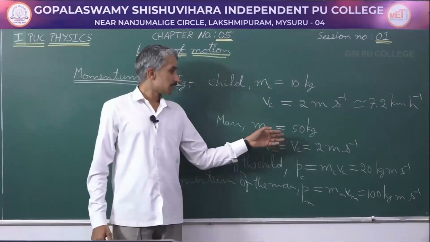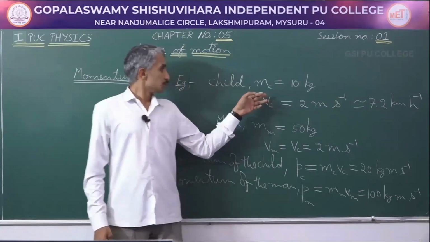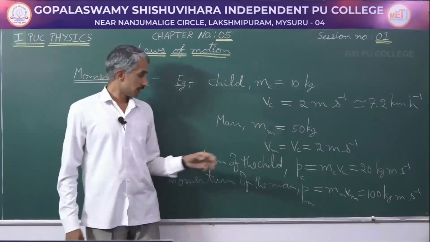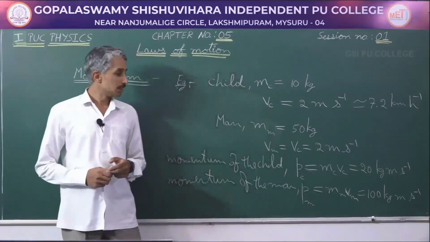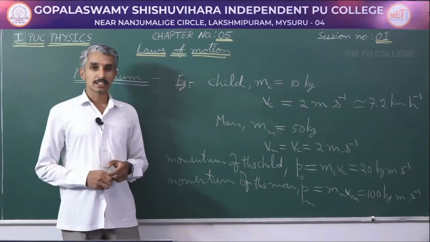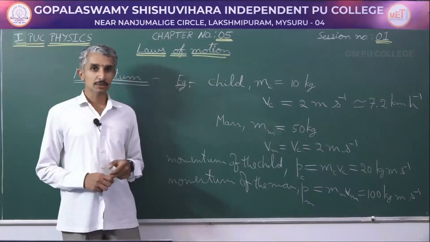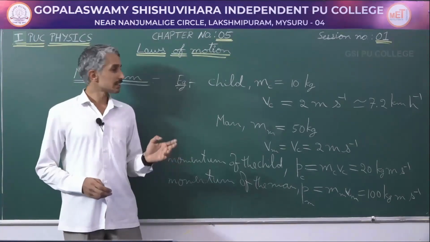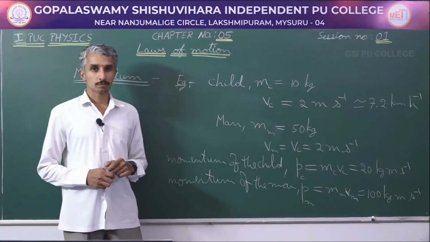For the same speed, the momentum of a child is very much less than the momentum of a man who has been cycling. So, momentum is defined as the amount of motion, and mathematically it is given by mass into speed of motion.